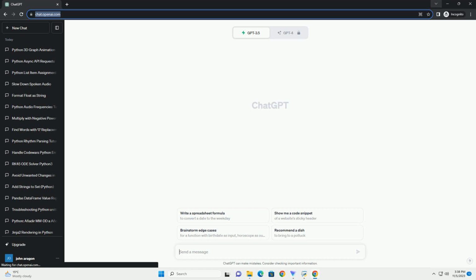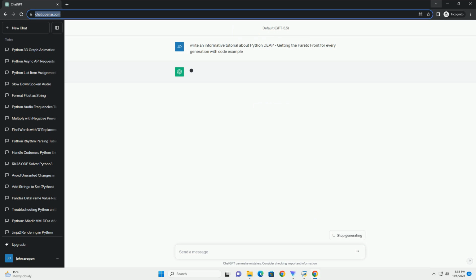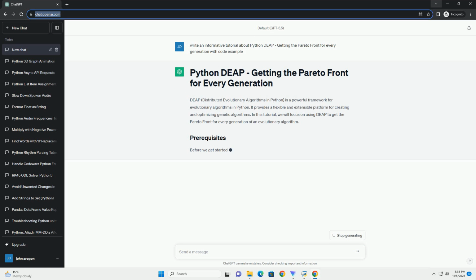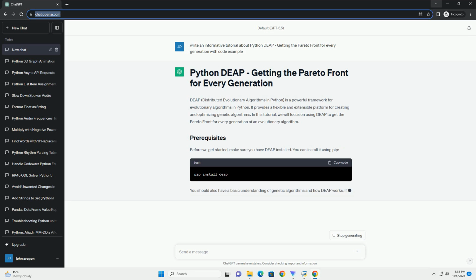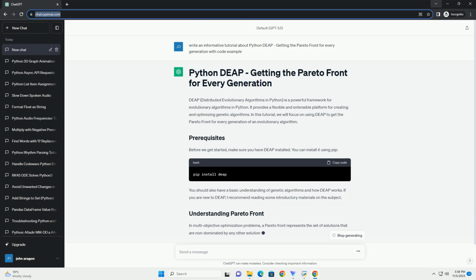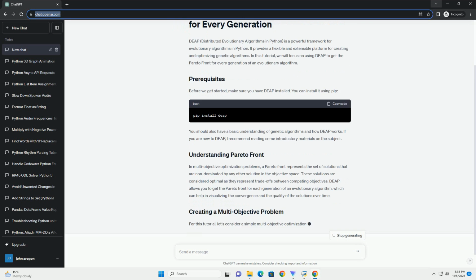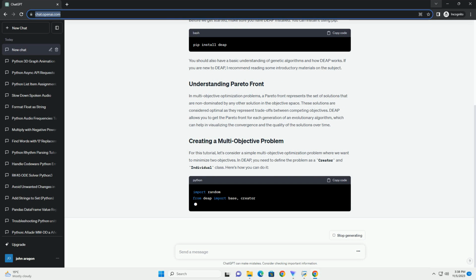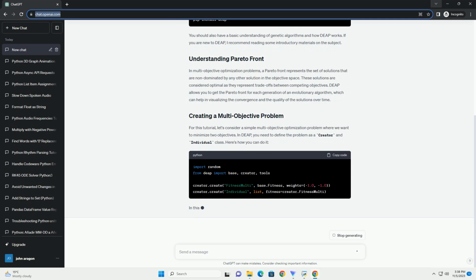In multi-objective optimization problems, the Pareto front represents a set of solutions where none can be improved without degrading at least one objective. Python's DEAP, Distributed Evolutionary Algorithms in Python, is a powerful framework for implementing evolutionary algorithms, including multi-objective optimization using its tools module. This tutorial will guide you through the process of using DEAP to get the Pareto front for every generation in a multi-objective optimization problem. We'll provide a code example to demonstrate how to achieve this.